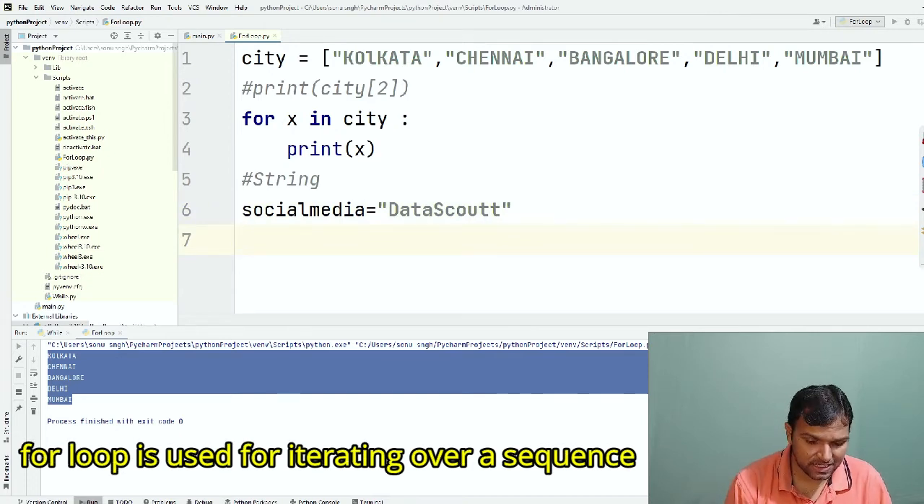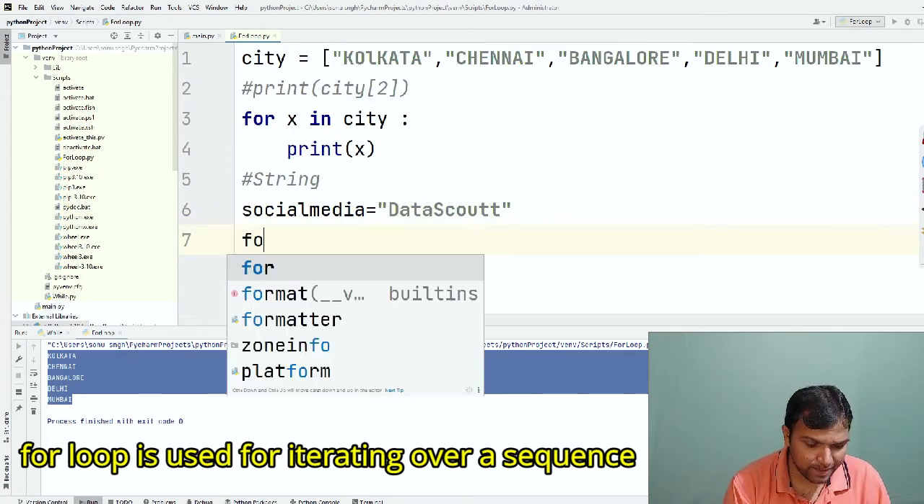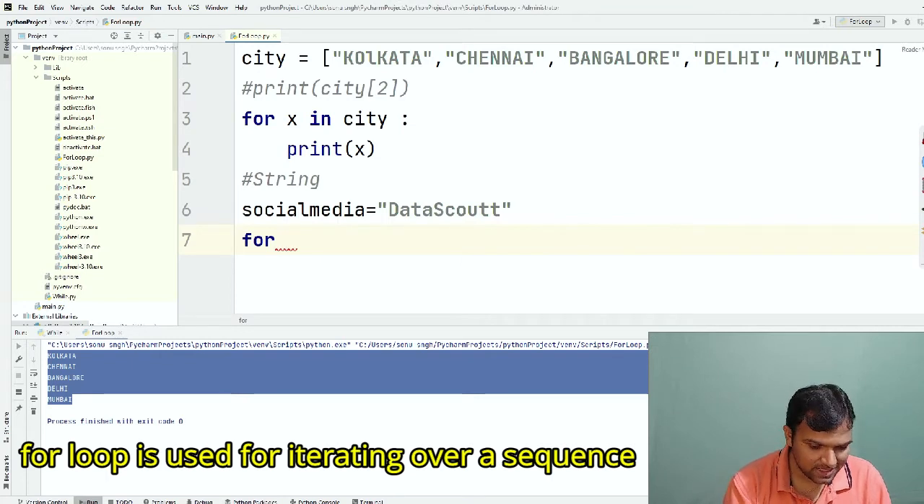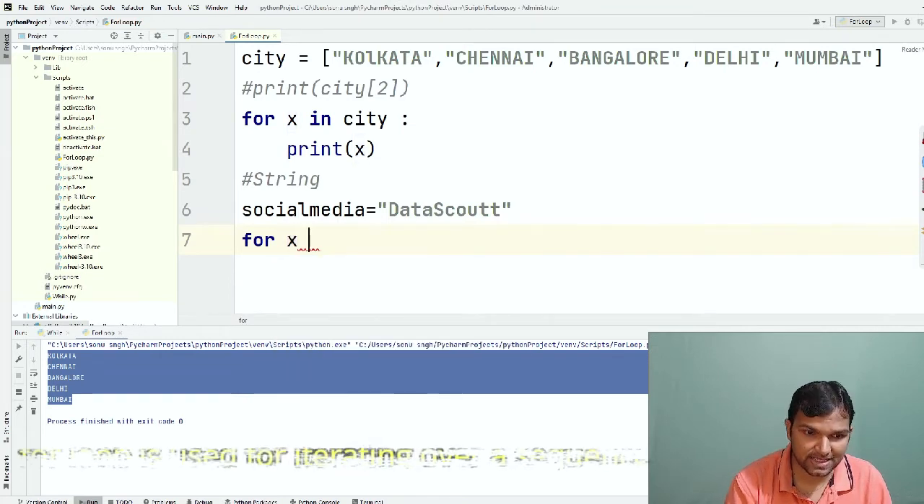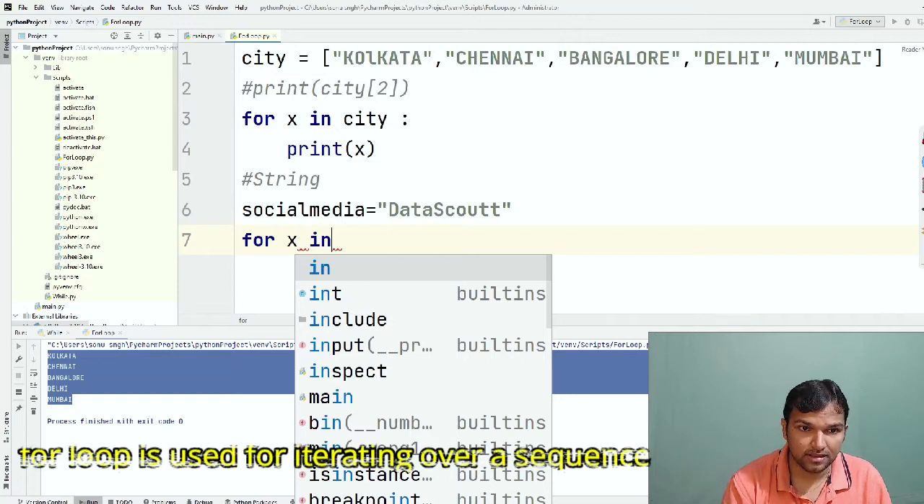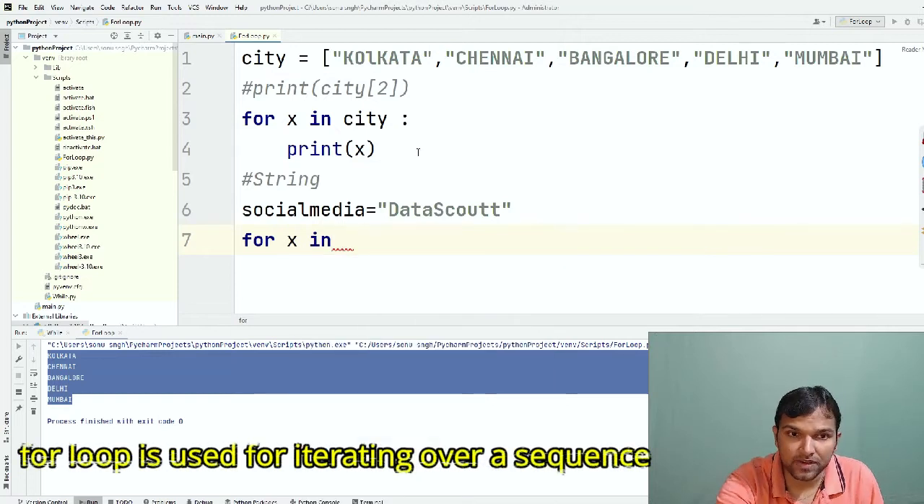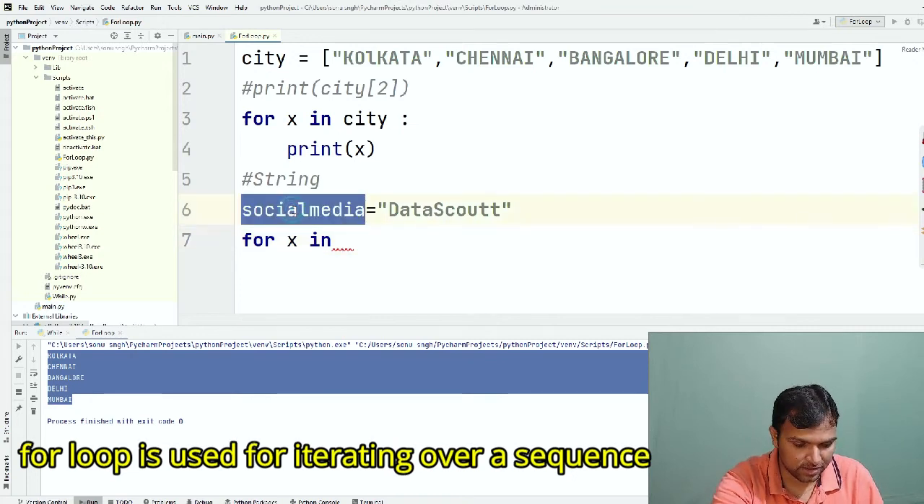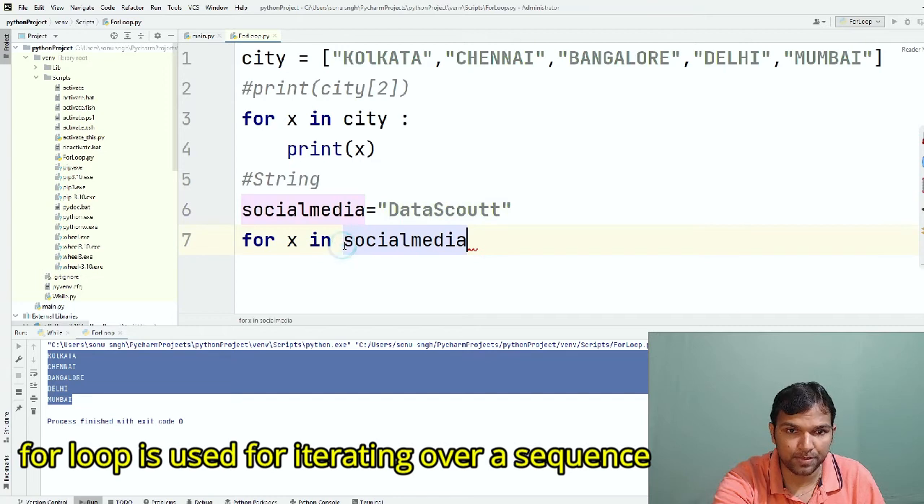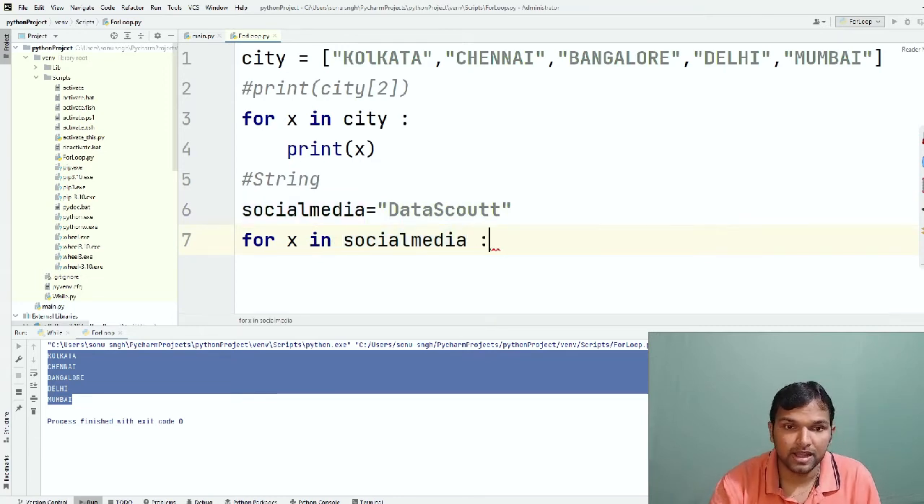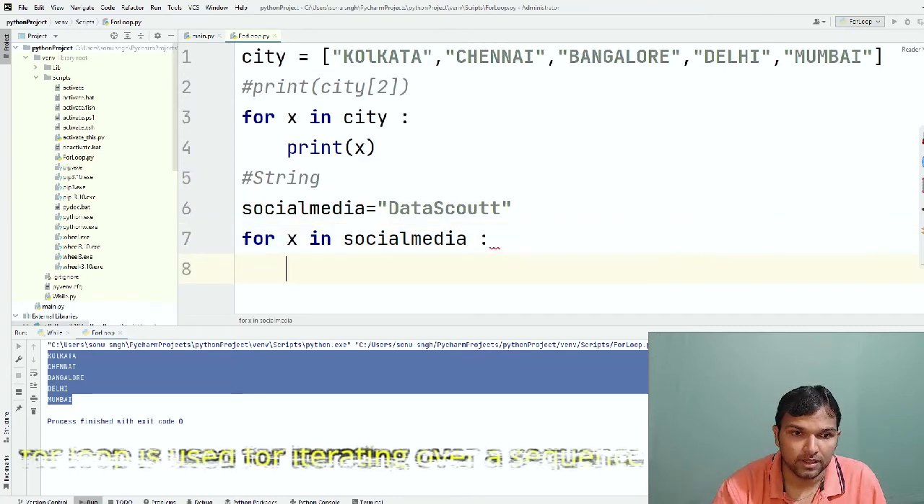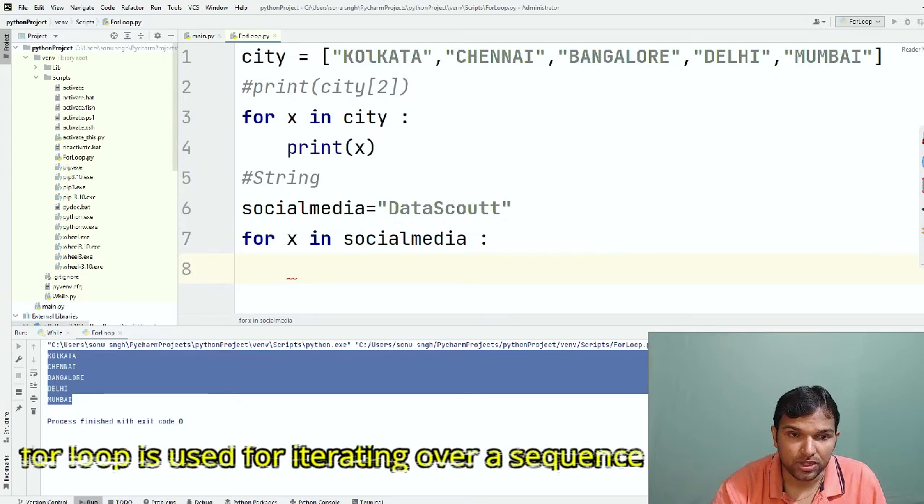Now if I apply the same logic which I have written on top, we can have this for x in, and which one do we have to give here? Let me pause. You guys should think once. It should be social media. Let me copy and keep it here and end it with a colon. Now let me print this. You have to see that.